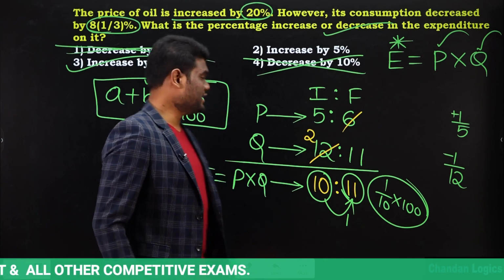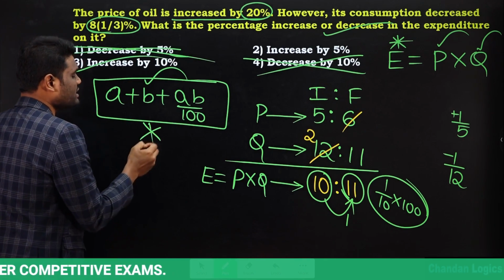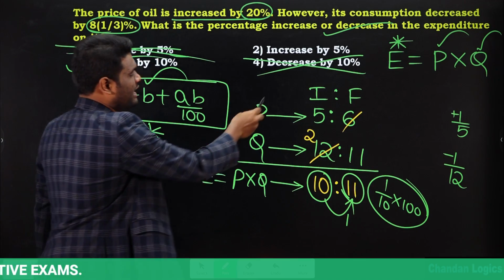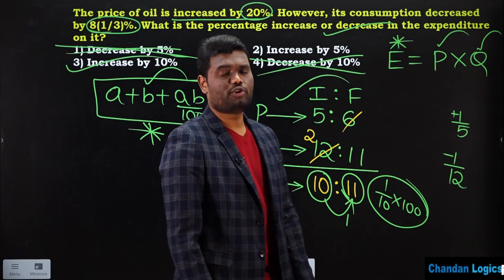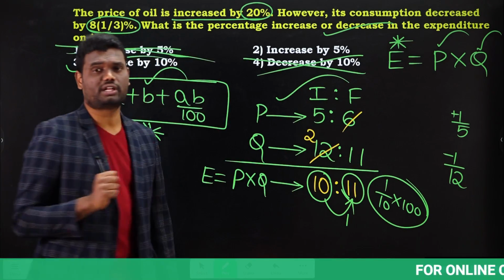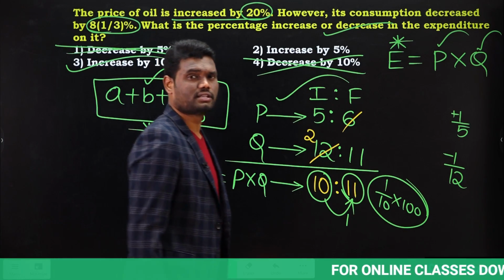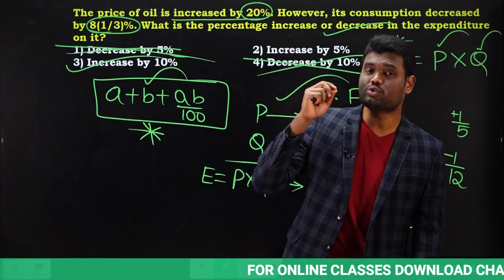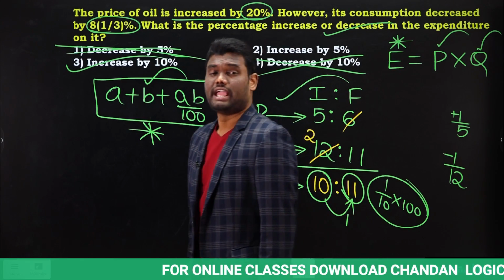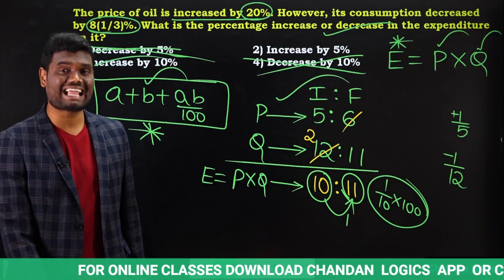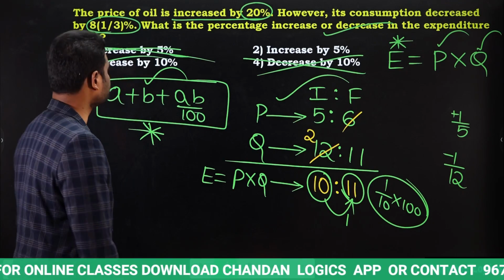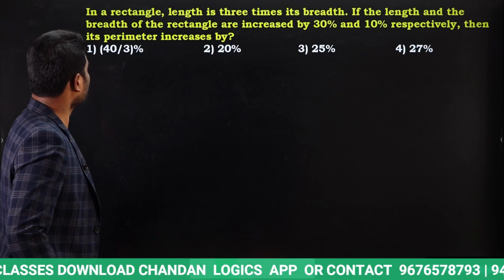That is the reason, instead of calculating using the effective percentage formula, try to solve using ratio. If you solve using ratio, you can solve this question in just a fraction of seconds. Yes or no? So try to save time in examination. In examination, each and every second is important. Don't forget that. Okay. Look at the next question.